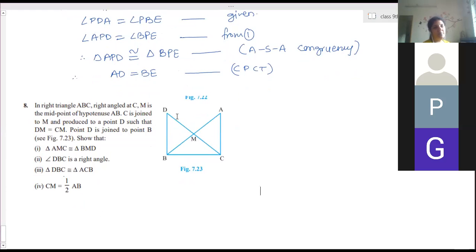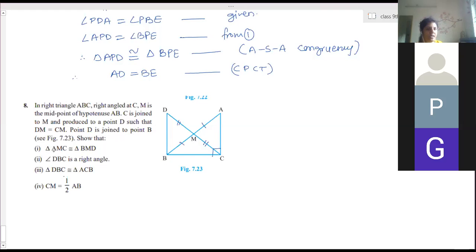In right triangle ABC, ABC is a right triangle, right angled at C. So angle C is 90 degree. M is the midpoint of hypotenuse AB. That means BM and AM are equal lengths. C is joined to M and produced to D such that DM is equal to CM. Point D is joined to point B.